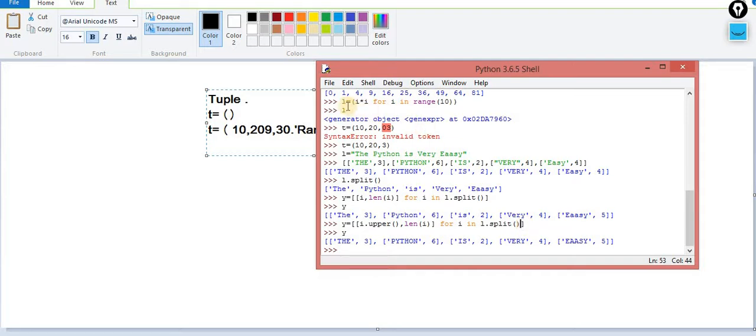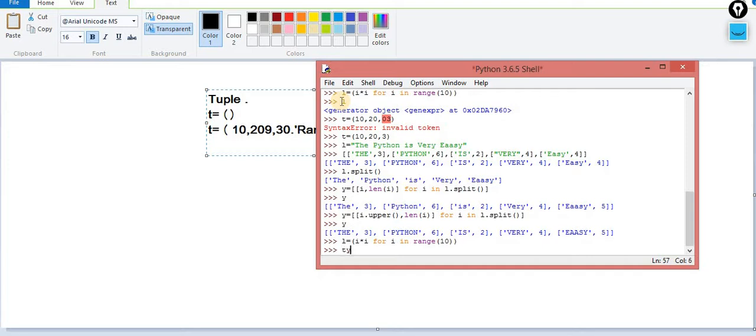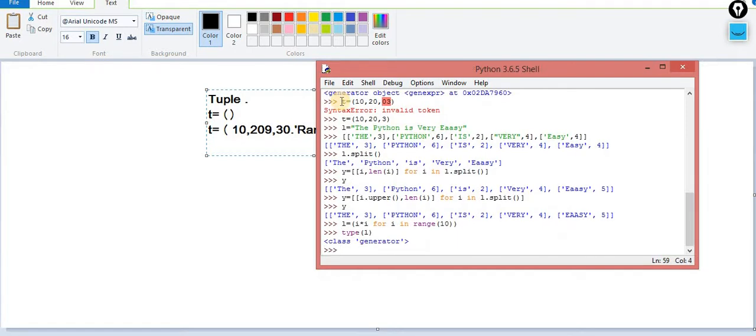Now I am going back to the main concept. Now this is the generator. When I change the parentheses, this becomes the generator. Where is the proof? When I print type of L, now you will get the output, that is generator. Now what is the difference between list and generator? Now you will see practically what exactly the difference is between list and generator.